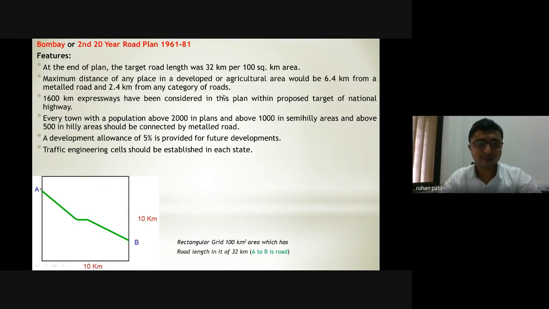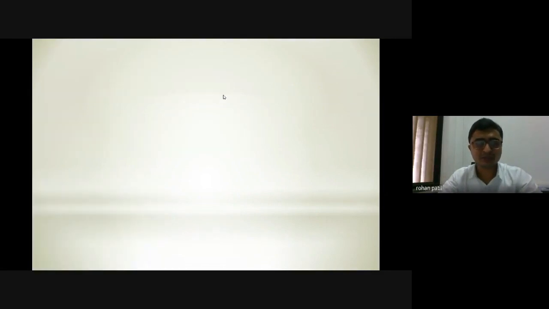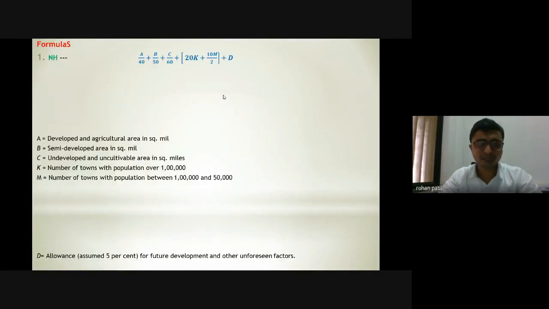revenue. Then a traffic engineering cell should be established in each state, to have proper development in case of my state roads. Then there are a variety of formulas.